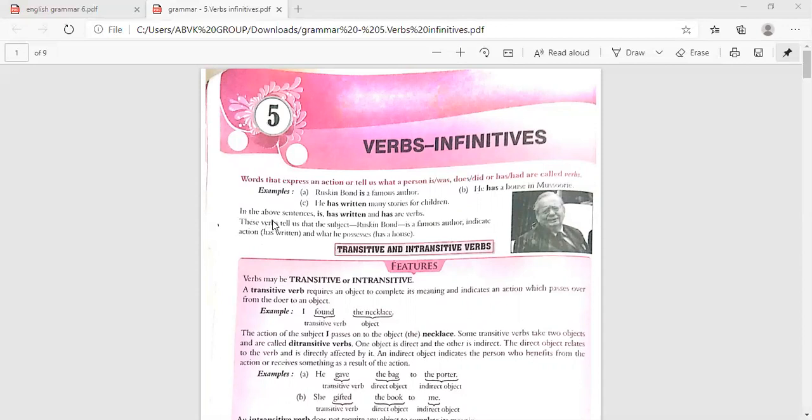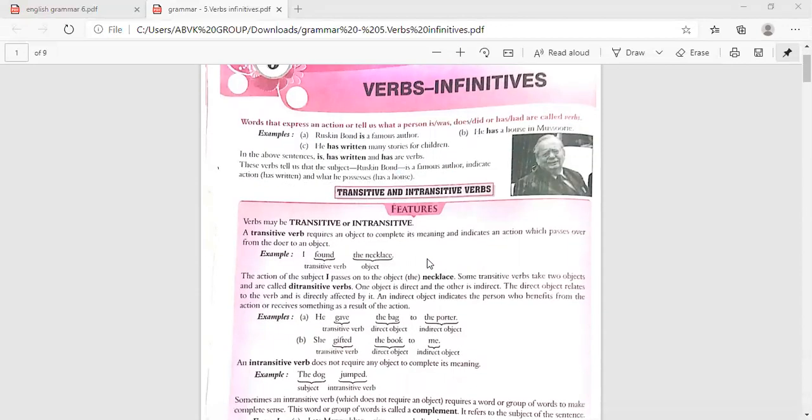These words tell us that the subject, Ruskin Bond, is a famous author, and indicate action, has written, and what he possesses, a house. Now, transitive and intransitive verbs. Verbs may be transitive or intransitive.